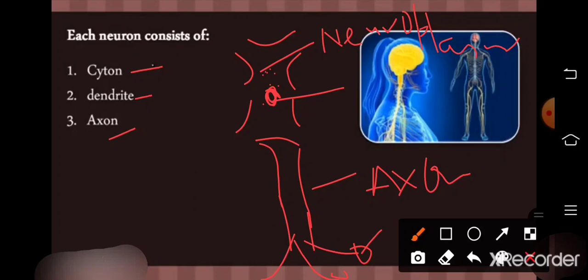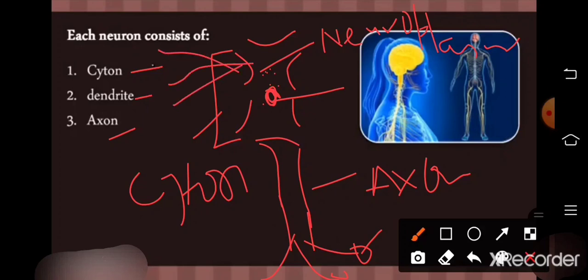Okay, so this portion is called the cyton portion. This whole portion is called the cyton portion or cell body also. From the cyton portion, some dendrites arise, and the dendrite portion catches or receives the stimulus, or we can say the messages coming from the outside of the body. Okay, so this is the typical structure of the neuron. We will discuss it later.